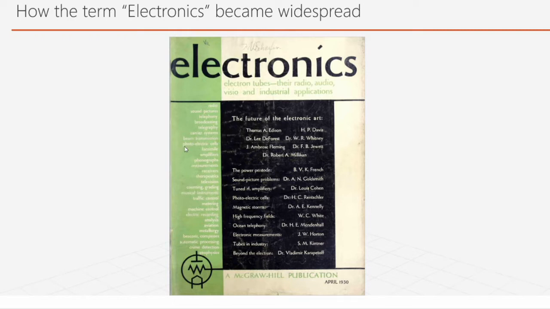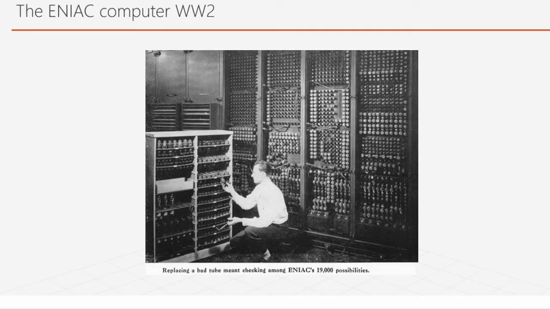The amplifiers, phonographs, you can see a lot of applications even by 1930. And electronics came to be associated with these applications because of this magazine. And of course, in World War II, we had the ENIAC computer, which decoded the German codes.